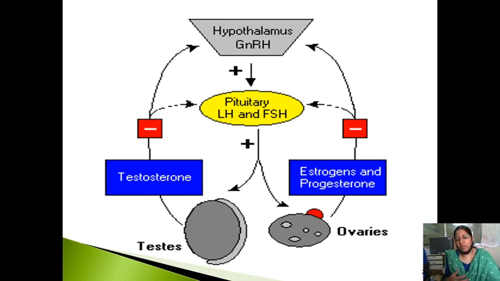Now this is the one which I was telling in the previous classes. This is the hypothalamus, then you will have the GnRH. Then the pituitary causes the release of FSH and LH. This FSH and LH act on the ovaries to produce estrogen and progesterone, whereas in males they act on the testes to produce testosterone. Whenever the level is high, they produce negative feedback to the pituitary or the hypothalamus to stop the release of estrogen and progesterone.